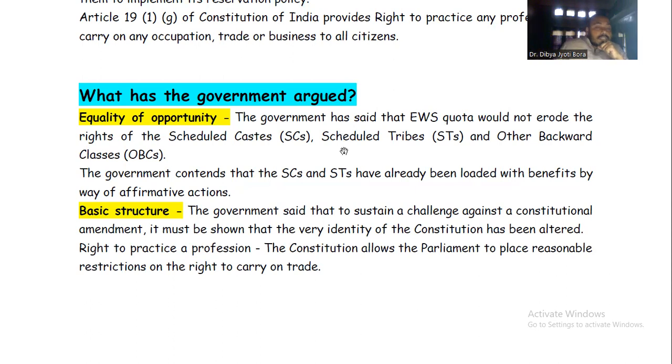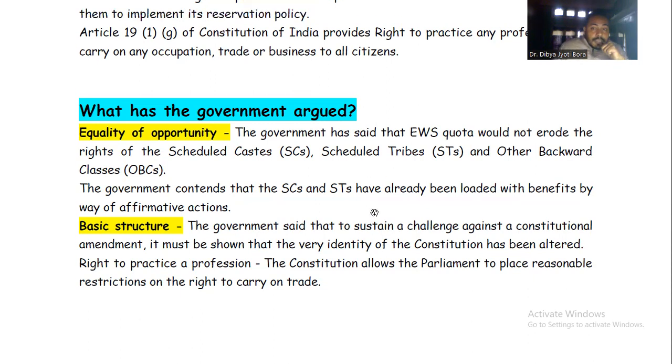Now, recently many changes, much criticism and many news items have come up with respect to this EWS quota. So if you want to discuss more, then you can comment. And if you want to discuss anything related to a current event related to the EWS quota, you can also comment about that particular event. We'll go through it.